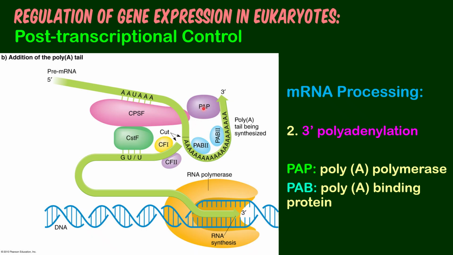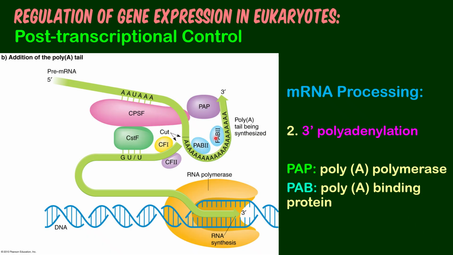The binding of the poly A polymerase at this site, adding this sequence. So the poly A tail here is just an additional sequence. It's not coming from the DNA. So it's not part of what has been transcribed.